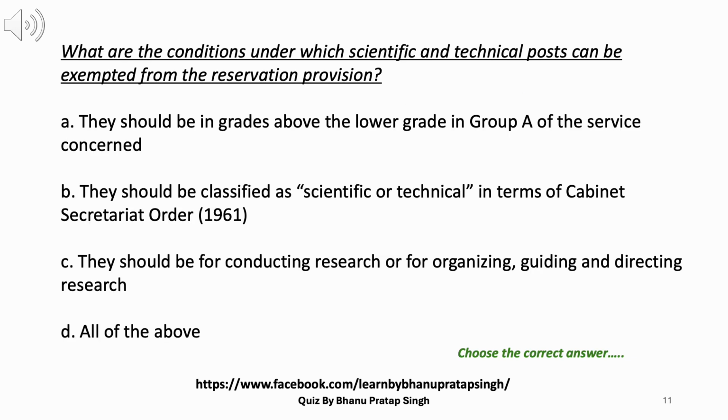11. What are the conditions under which scientific and technical posts can be exempted from the reservation provision? A. They should be in grades above the lower grade in Group A of the service concerned. B. They should be classified as scientific or technical in terms of Cabinet Secretariat Order, 1961. C. They should be for conducting research or for organizing, guiding and directing research. D. All of the above.